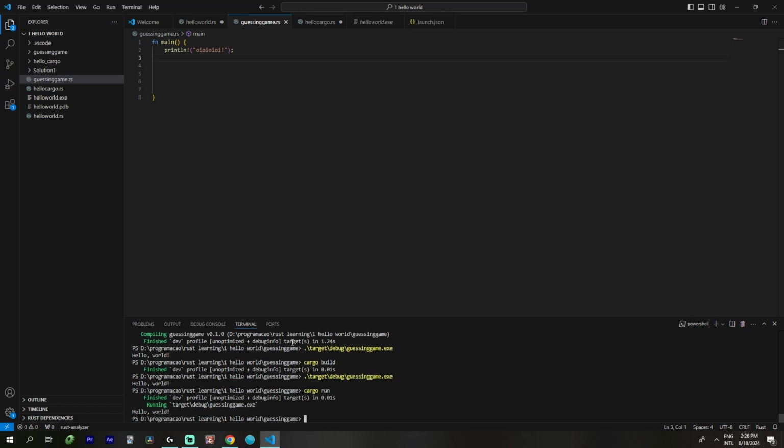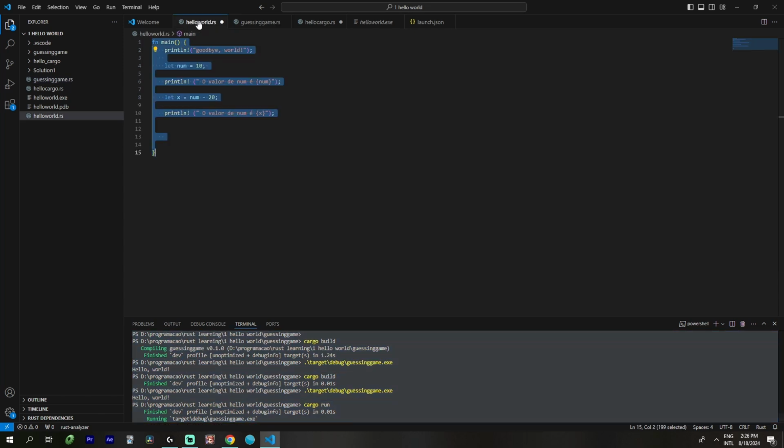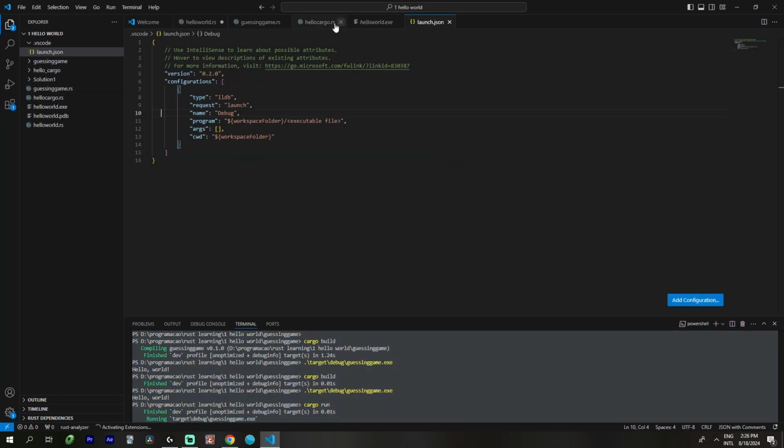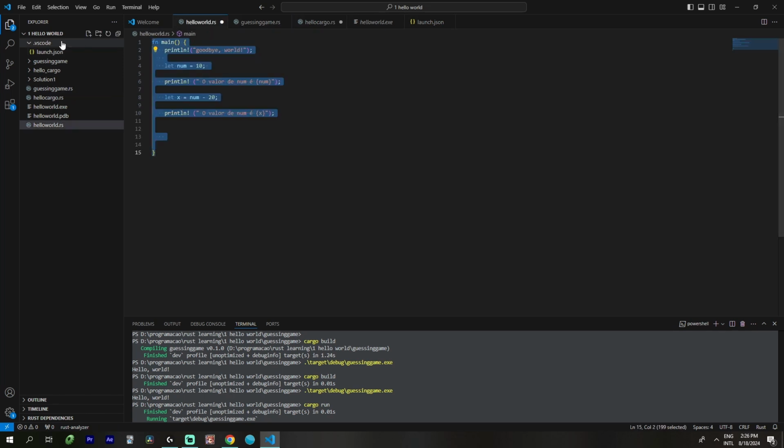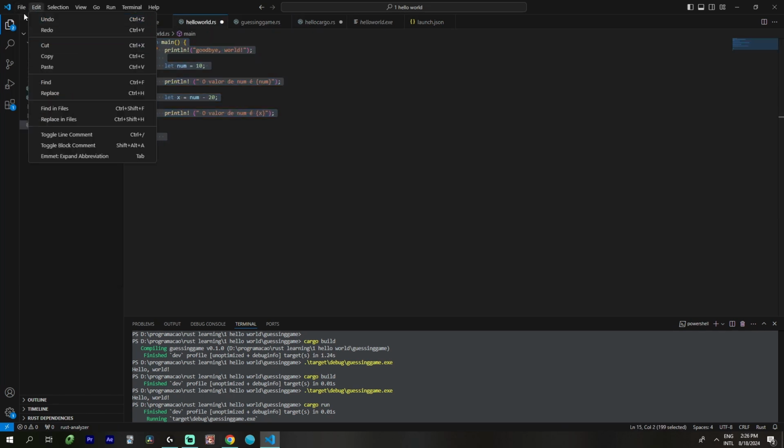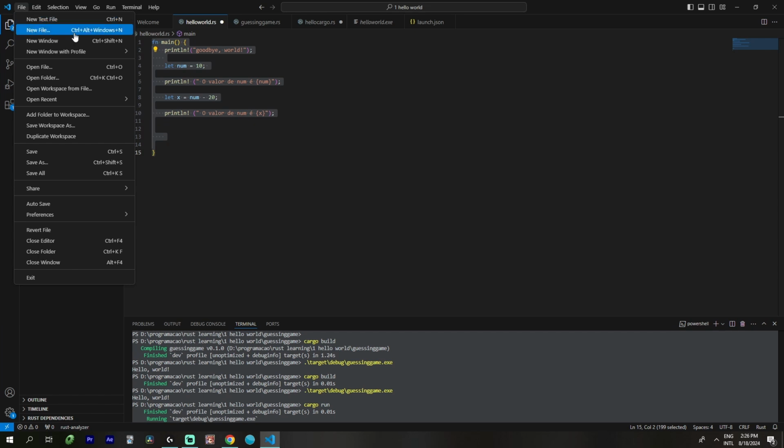Hello world. I think this terminal is using another code maybe. I'm very confused. Let's try to start a new project. I really do not know what I am doing.